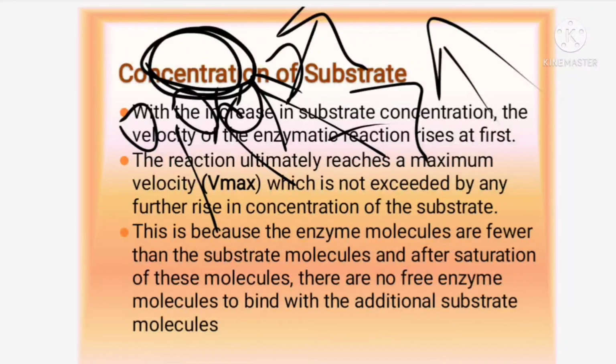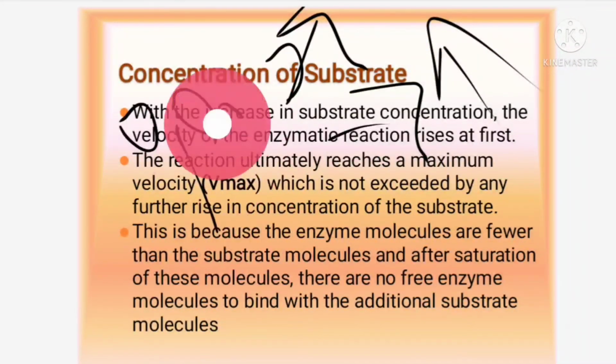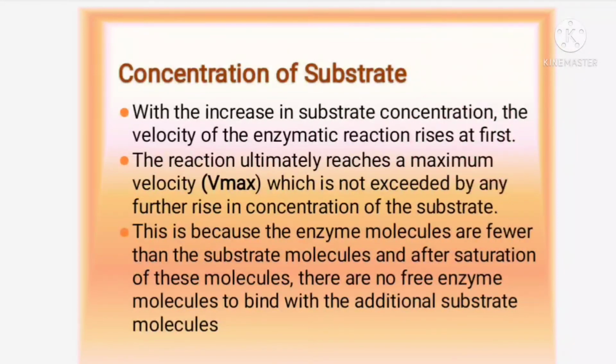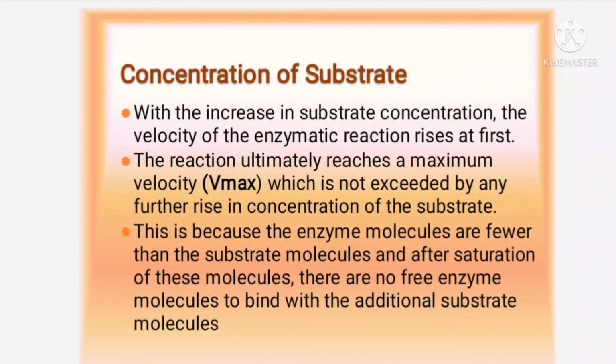When you increase the concentration of the substrate, to some extent the reaction at the first stage will be going very fast, but after it reaches the maximum velocity, thereafter if you add more substrate, the enzymes are very few to carry out the reaction, so automatically the reaction rate will be coming down.